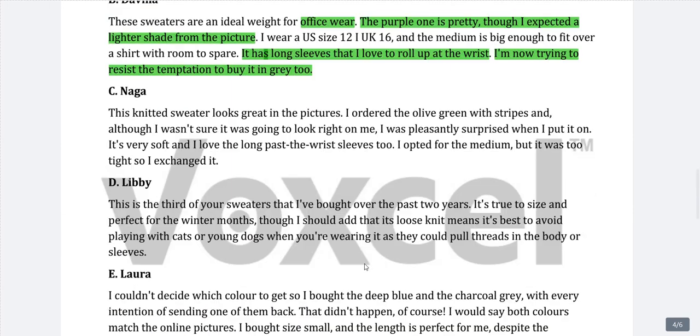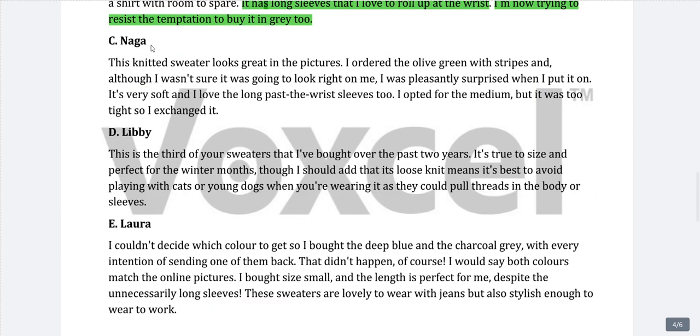Now moving on to the C paragraph. Okay. This knitted sweater looks great in pictures. So this particular sweater looks great in pictures.